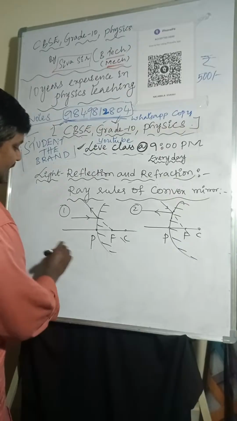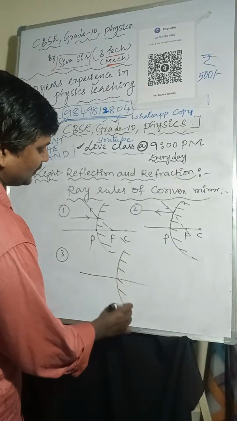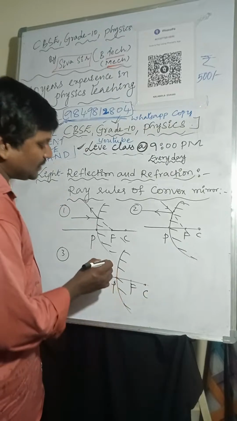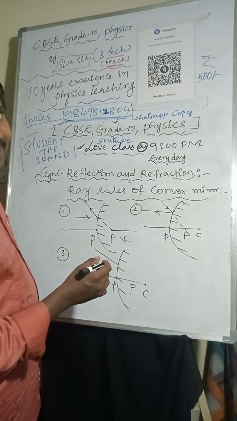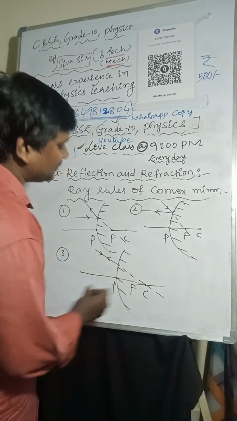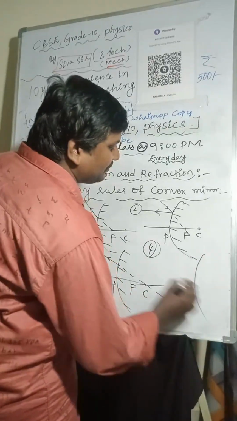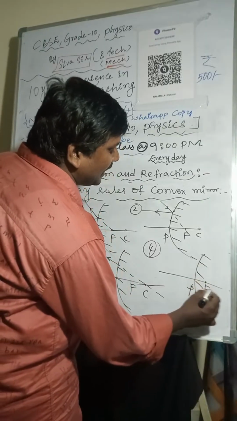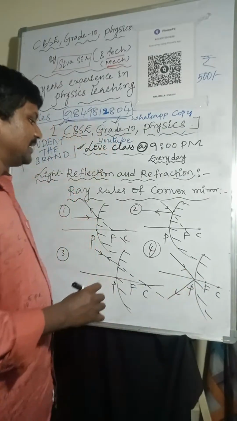Coming to the third one, here you can consider the pole, focus and center of curvature. If the light ray is passing through center of curvature, here one light ray I am taking like this, another light ray passes through center of curvature. And the fourth one, if the light ray is reflecting, pole, focus and center of curvature.